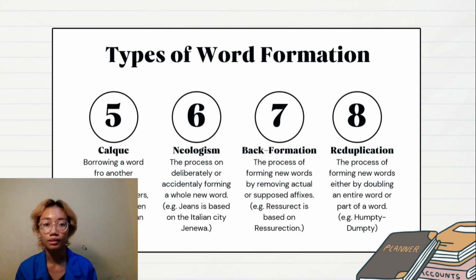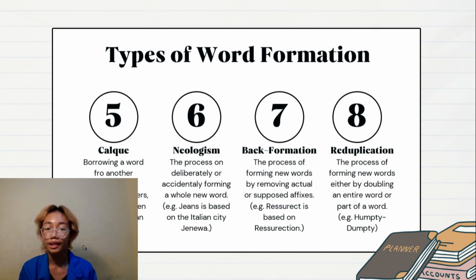The fifth one is "calque", which is borrowing a word from another language. For example, biology, boxers, and ozone are all taken from the German language. The sixth one is neologism, which is the process of deliberately or accidentally forming a whole new word. For example, the word "jeans" is based on the Italian city Genoa.